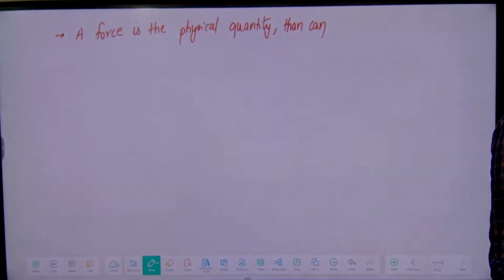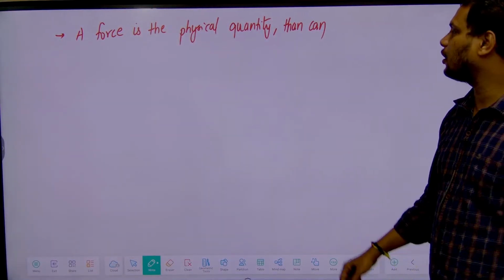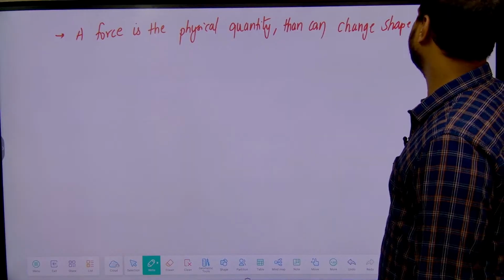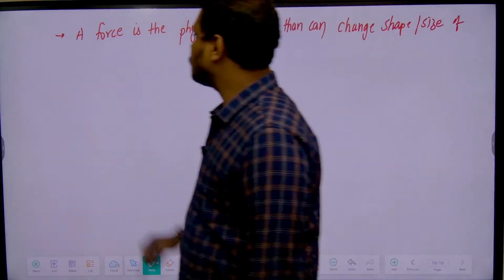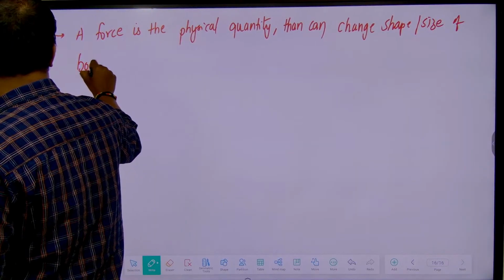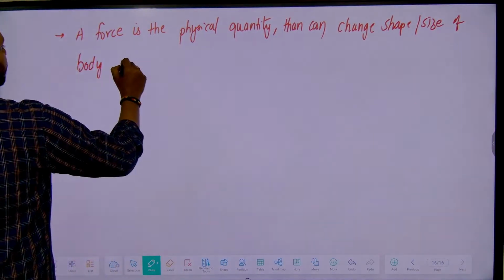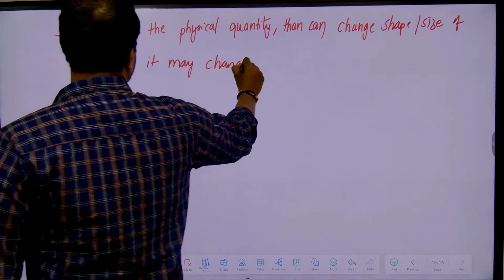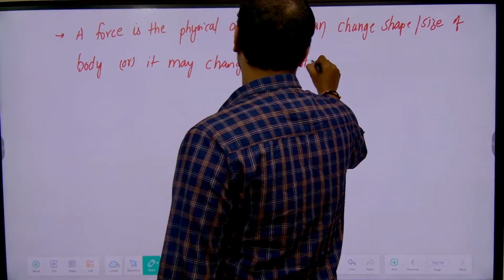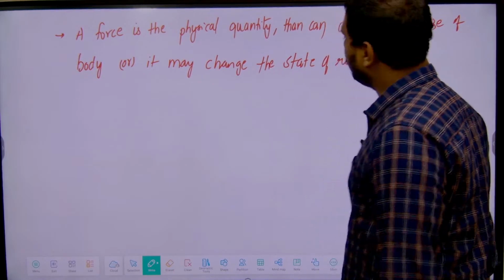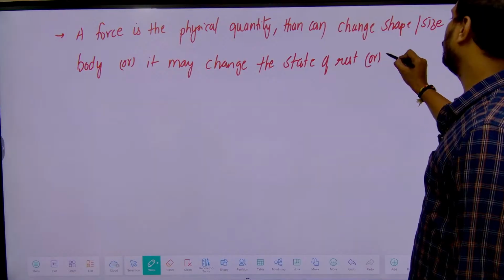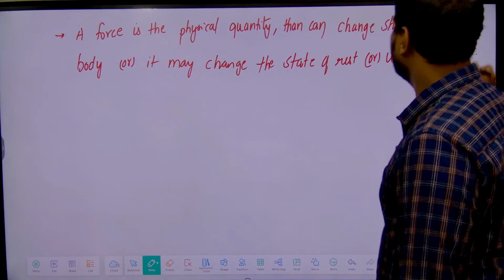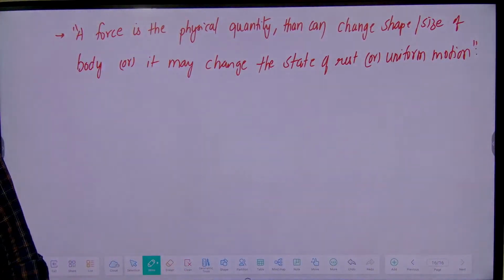change the shape or size of a body, or it may change the state of rest or uniform motion.